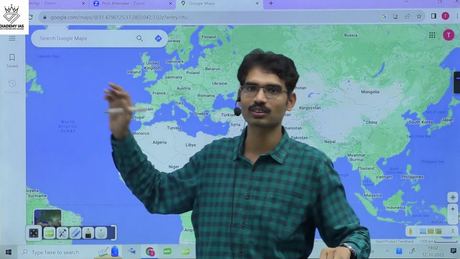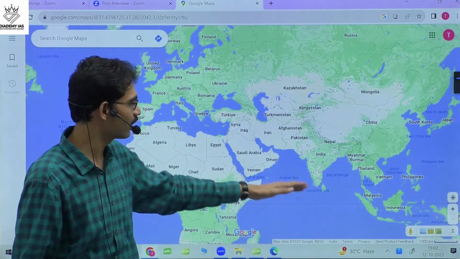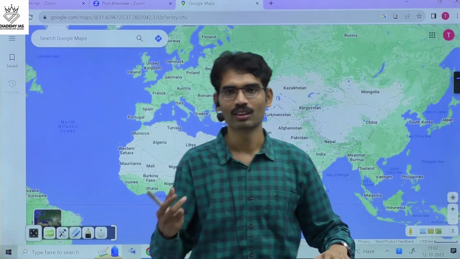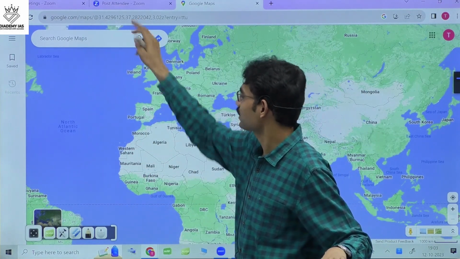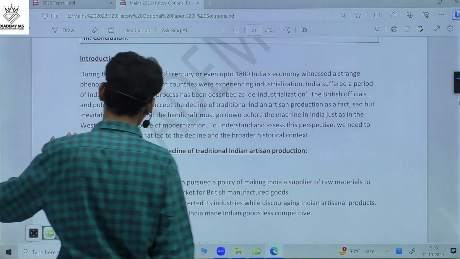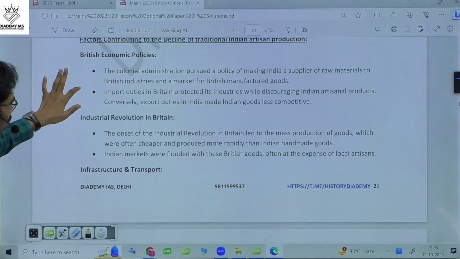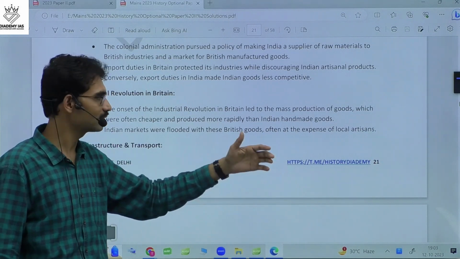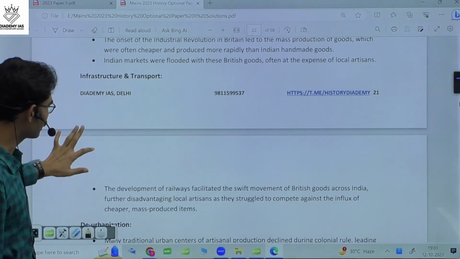Because in London also, traditional artifacts changed and modern industries came. Similarly, in India also, modern industries will come. It is natural. We have to just substantiate it's like a forced deindustrialization. You give various factors for deindustrialization. So now just you need to mention British economic policies for the reasons. Industrial revolution in Britain took place, but in Britain it was substantiated with modern industries, but in India they did not do so. Infrastructure and transportation.